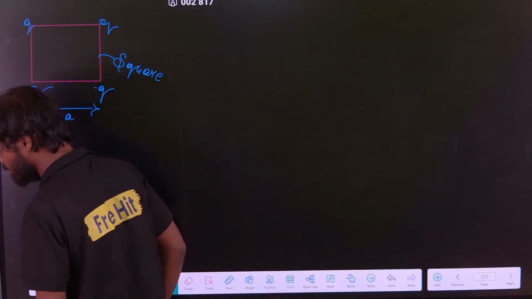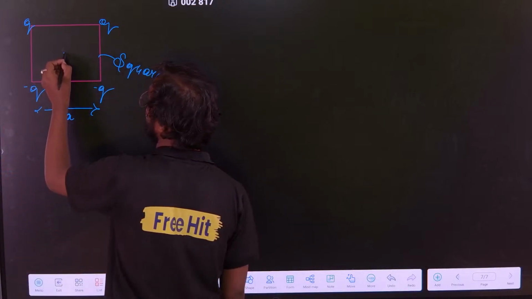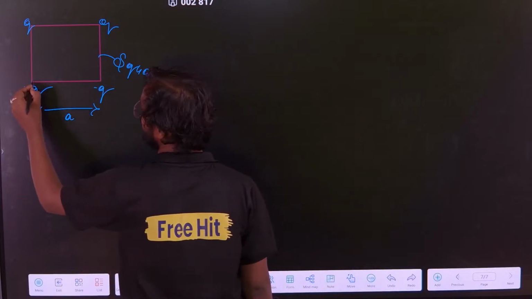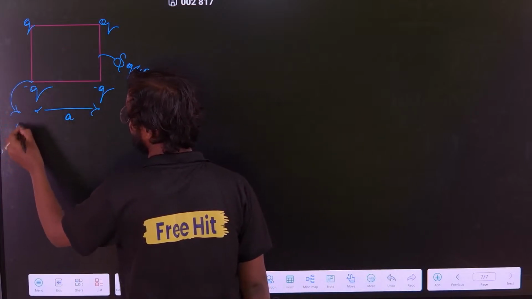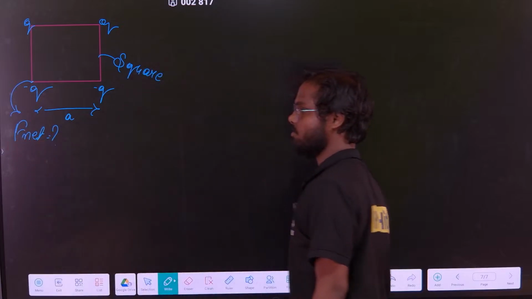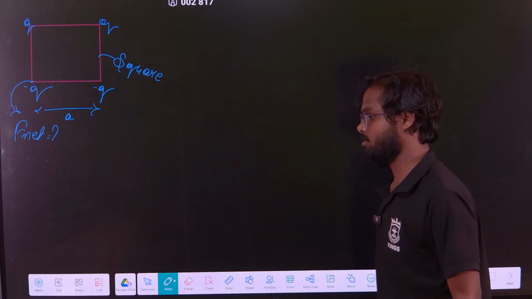You have to find the net force on this charge, F net. Just solve it and tell me what is the answer.